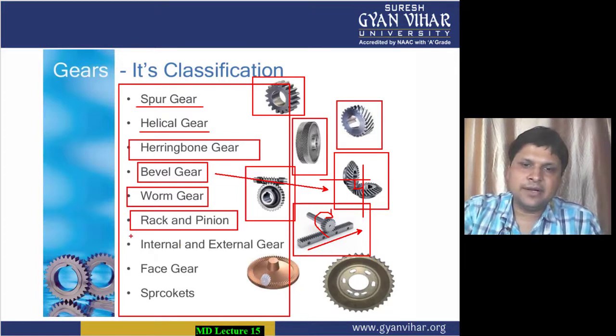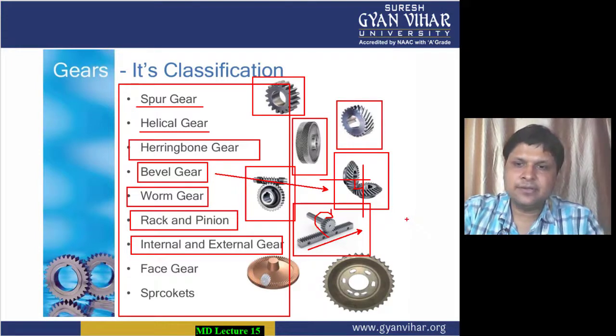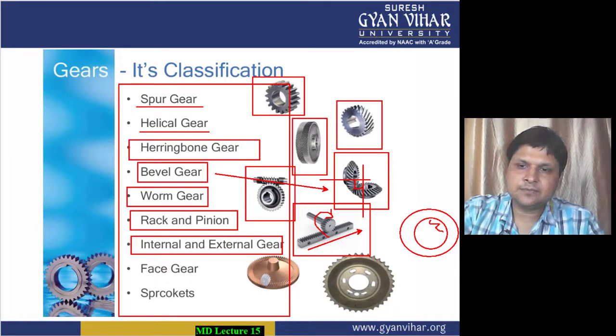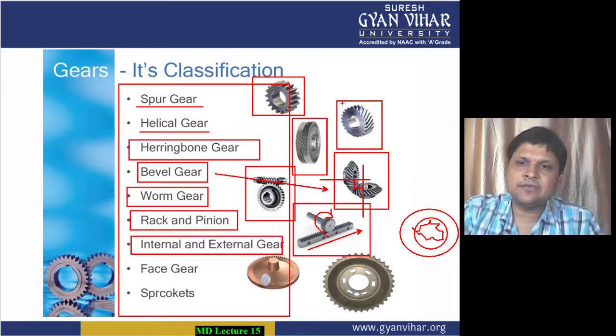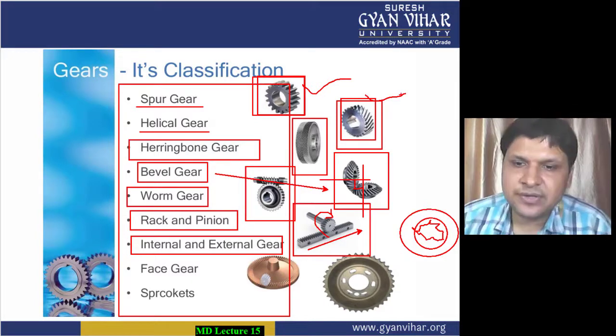Then come the internal and external gears. Now in the case of internal and external gearing, when you have internal teeth made on the gear, on the internal part, such types of gears are known as internal gears. And when you have teeth on the external periphery, like these which you are seeing, they all have teeth on the external periphery, so they are known as external gears.